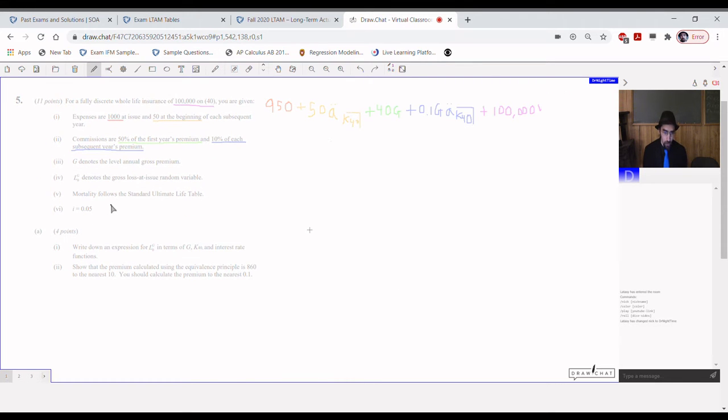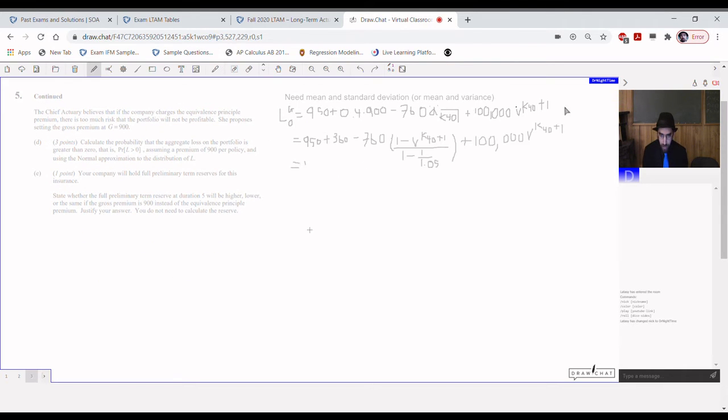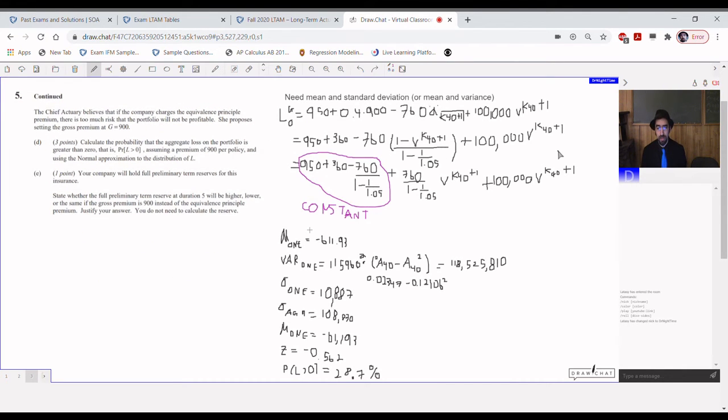If we remember what the expense rules were, 10% of each year's premium is taken, right? So 10% off of 900 is 810, and an additional 50 is taken at the beginning of each year. 50 from 810 is 760. All right. So we have the gross loss at issue random variable. Fine. Arithmetic happens. 0.4 times 900 is 360.